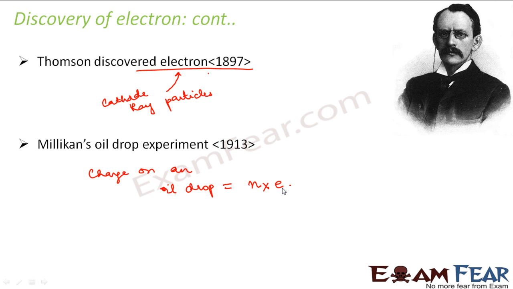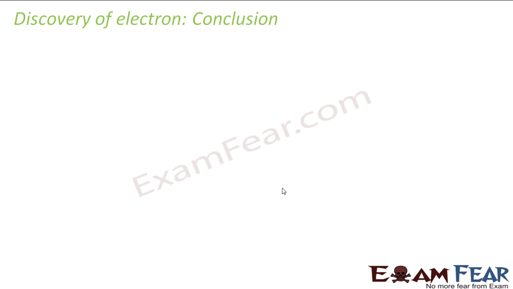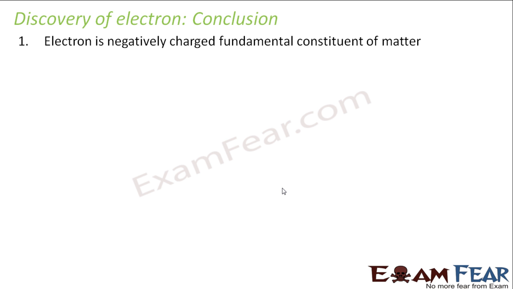Now, what happened as a result of all these experiments? What happened as a result of the effort of William Crookes, J.J. Thomson, Millikan? What was the final result? The final conclusion was that electron is a negatively charged fundamental constituent of matter, right?